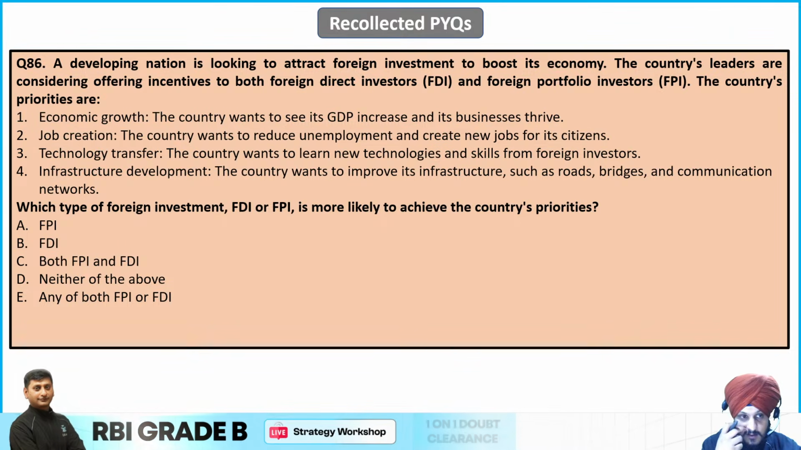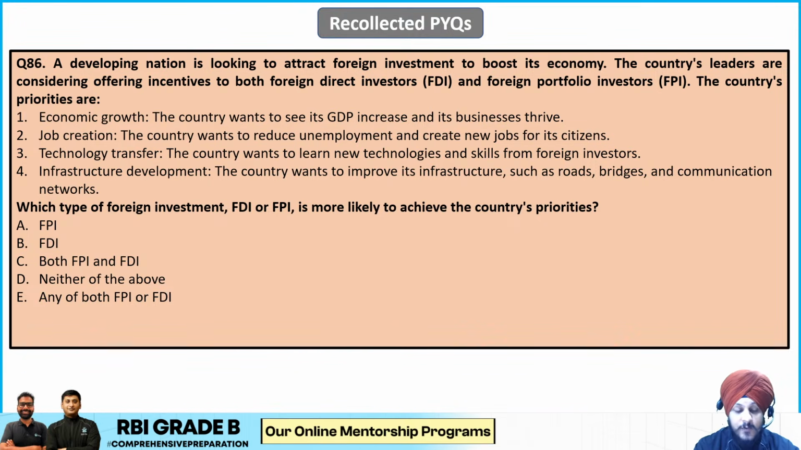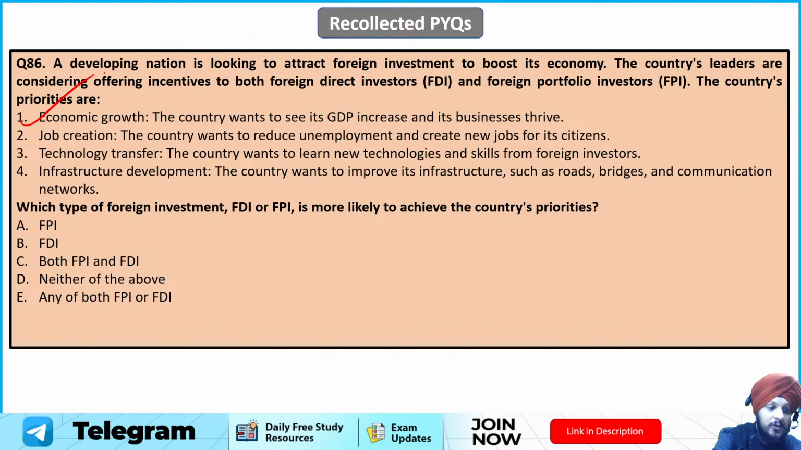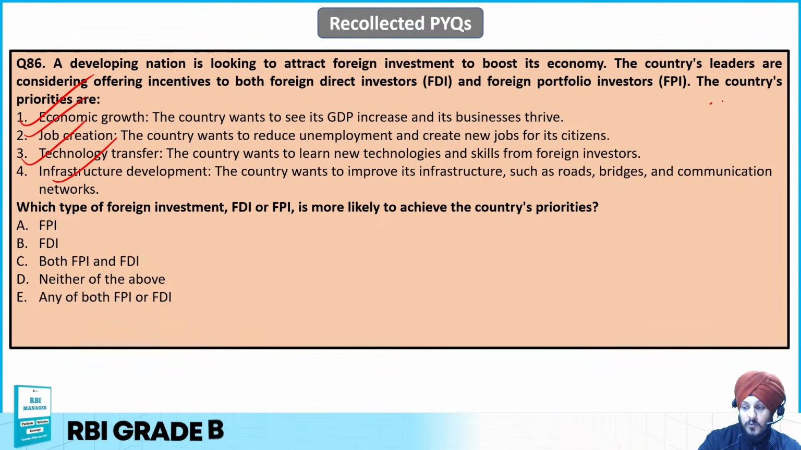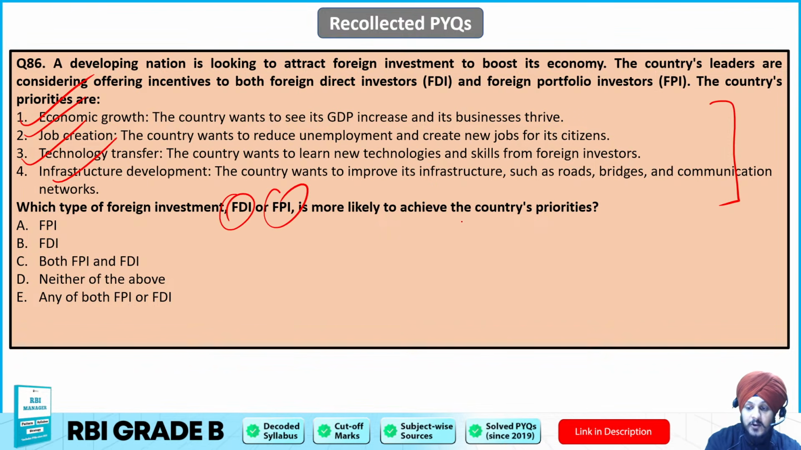Now question number 86. A developing nation is looking to attract foreign investment to boost its economy. The country's leaders are considering offering incentives to both FDI and FPI. The country's priority. अब country की priority देख लो. सबसे पहले उसको economic growth चाहिए, job चाहिए, टेक्नोलॉजी चाहिए और इंफ्रास्ट्रक्चर डेवलपमेंट, ये सारी चीजें होनी चाहिए. तो ये बताओ कि विच टाइप ऑफ फॉरेन इन्वेस्टमेंट एफडीआई और एफपीआई इज मोर लाइकली टू अचीव कंट्री प्रायोरिटीज.